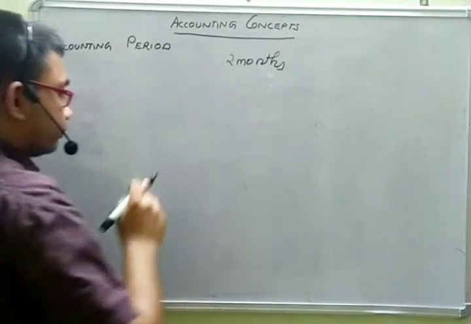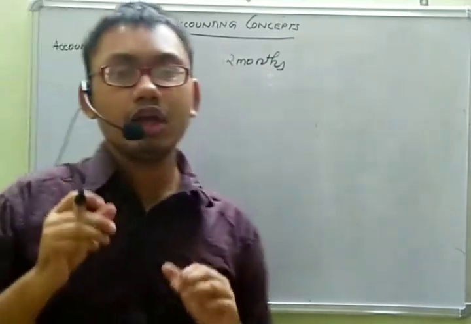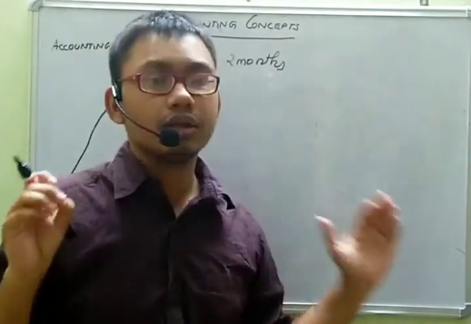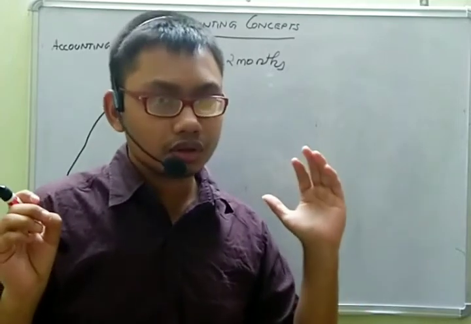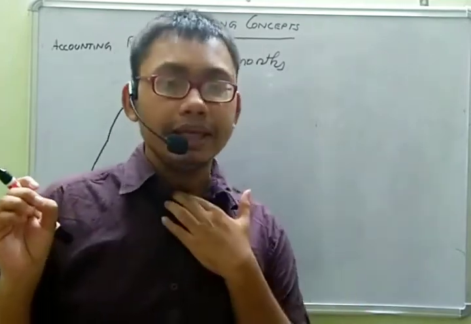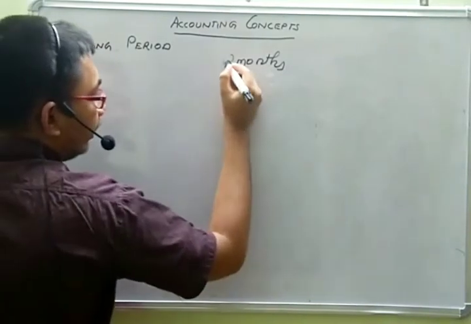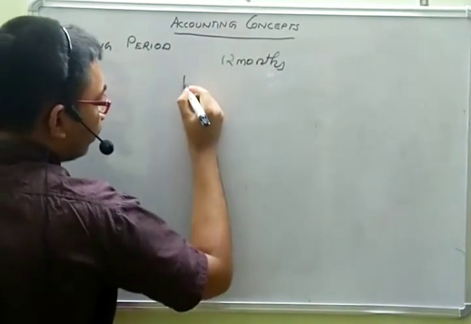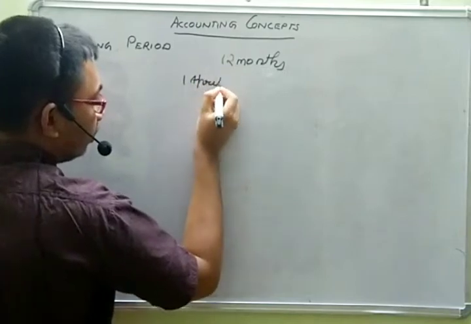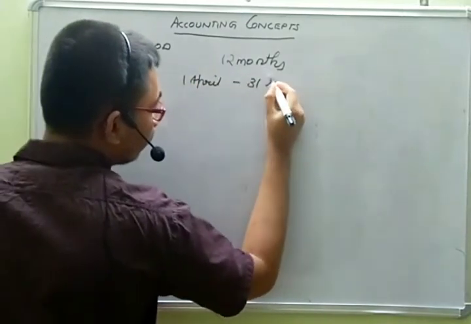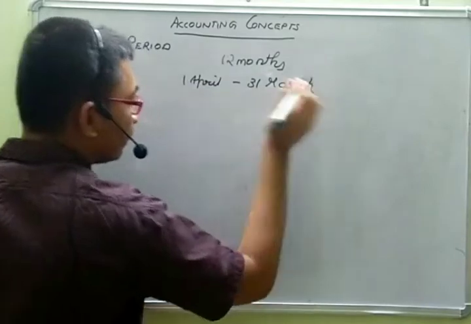After a regular interval of 12 months, the information for the relevant accounting period will be interpreted. In India, it is generally from 1st April of one year to 31st March of the next year, a period of 12 months.